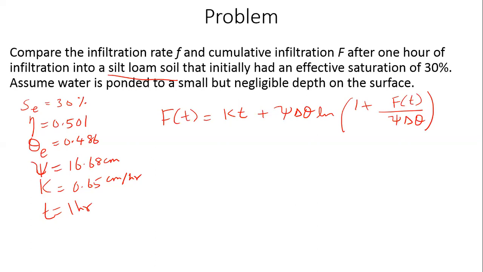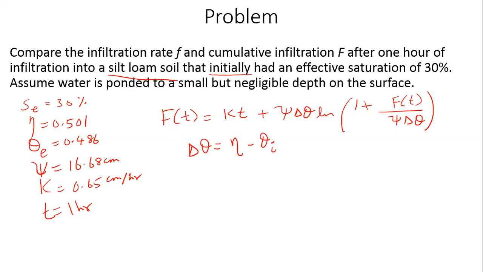We have K. Do we have psi? We have psi. Do we have delta theta? We have theta e, and we have Se. Okay, we don't have delta theta. Okay, let's remember what delta theta is. Delta theta is eta minus theta i. And you look, there's a word over here that you need to pay attention to, that initially had an effective saturation of, right? So the word initially over there gives you the hint.